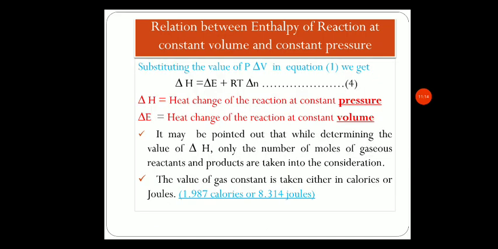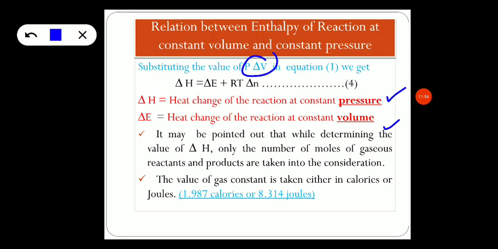So with this, substituting the value of P delta V in equation 1, if you go back to equation 1, it is delta H is equal to delta E plus P delta V, and in place of P delta V substitute RT delta N. Then we have the expression delta H is equal to delta E plus RT delta N, that is taken as equation number 4. And here delta H is nothing but the heat change of the reaction at constant pressure, and delta E is the heat change of the reaction at constant volume. Remember, delta H is not always greater than delta E; it depends on delta N.